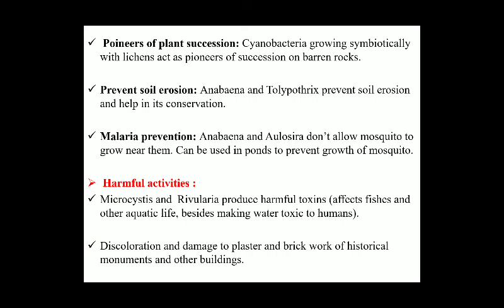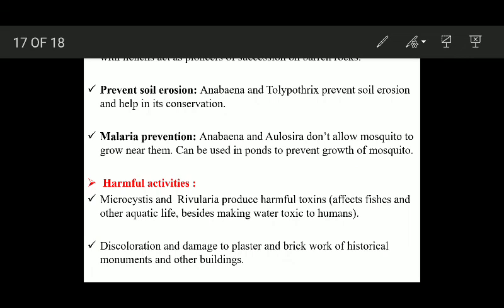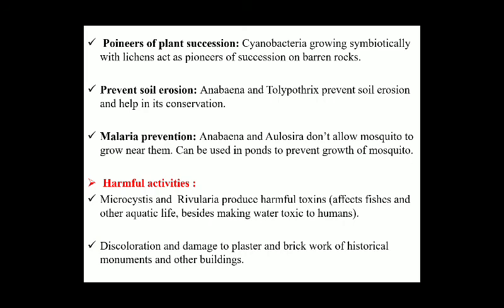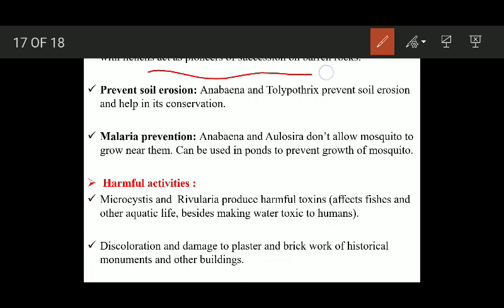They are the pioneers of plant succession. Cyanobacteria grow symbiotically with lichens and act as pioneers of succession on barren rocks. You will learn about succession in your next class, I mean in your 12th class. You might have gone through succession in your previous class. Cyanobacteria grow symbiotically with lichens, and hence act as pioneers of succession on barren rocks. ये succession को initiate करते हैं.